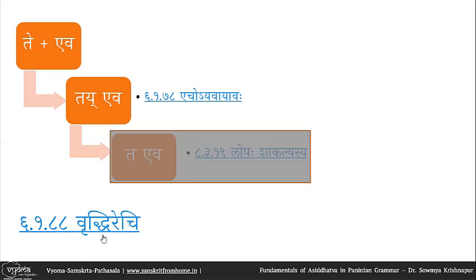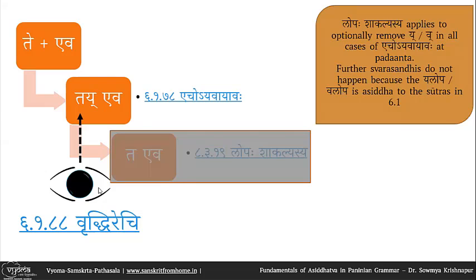So as far as Vriddhirechi is concerned, it sees tay eva. So it knows echoyavayavah. So it knows that ekara has been converted to yakara. So this state is what is visible to Vriddhirechi.